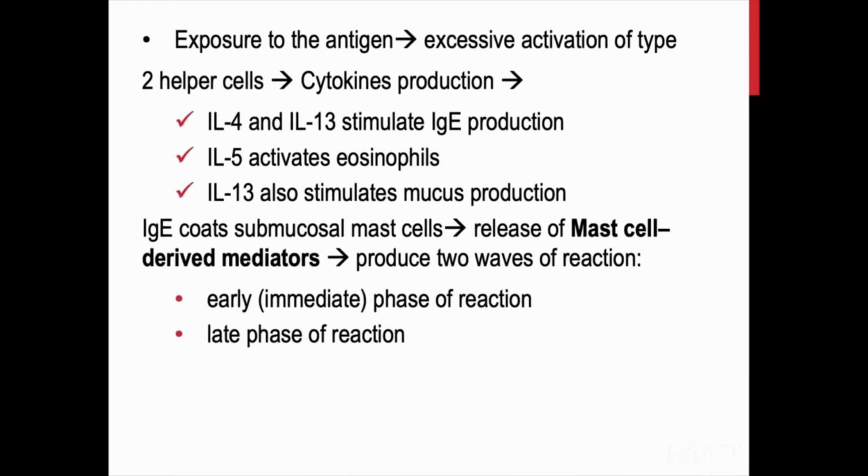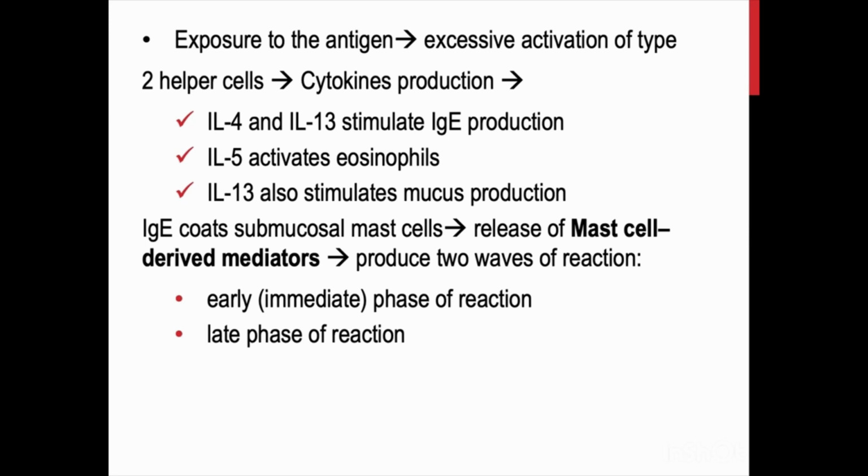As we mentioned in the previous slides, the initial exposure to an antigen will result in excessive activation of type 2 helper cells that will start releasing cytokines, of which are interleukin 4 and interleukin 13, that stimulate the IgE production, interleukin 5 activating the eosinophils, and interleukin 13 stimulating the mucus production.